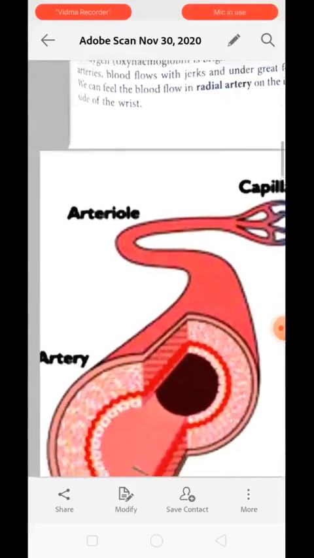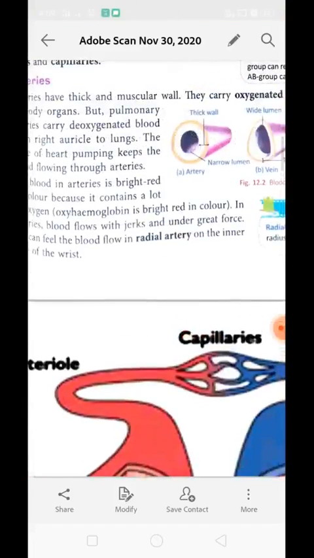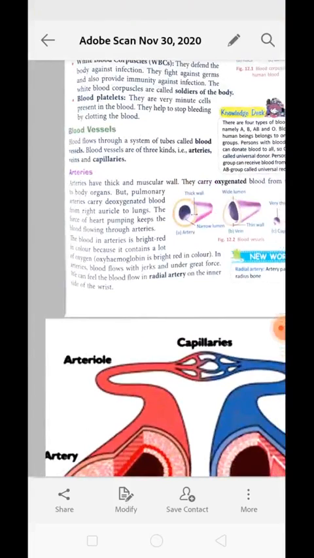This is their identification as well. But we have an exception over here, because the pulmonary artery carries deoxygenated blood. So that is why we cannot define artery as the blood vessel which carries oxygenated blood. It is not the true definition. The true definition of artery is the blood vessel which takes the blood away from the heart.